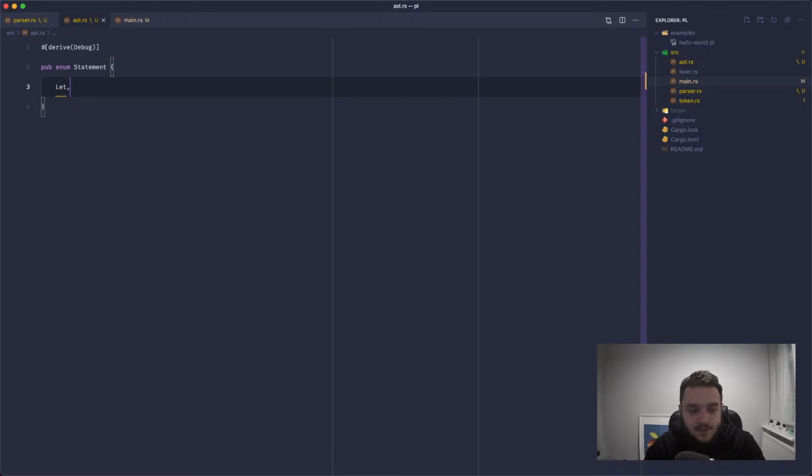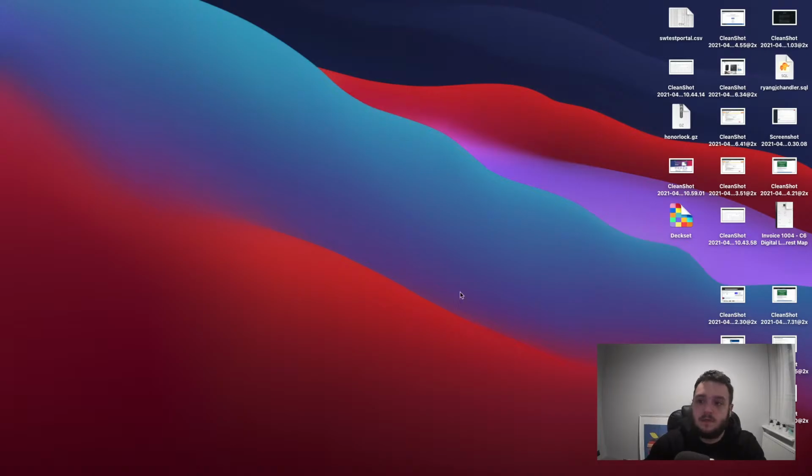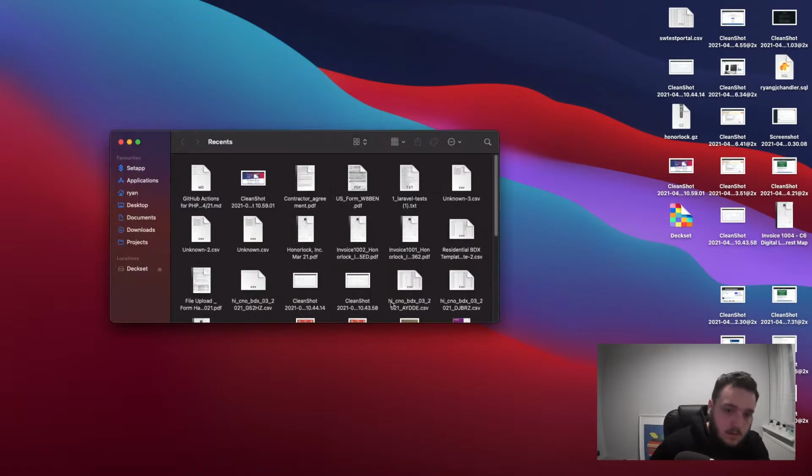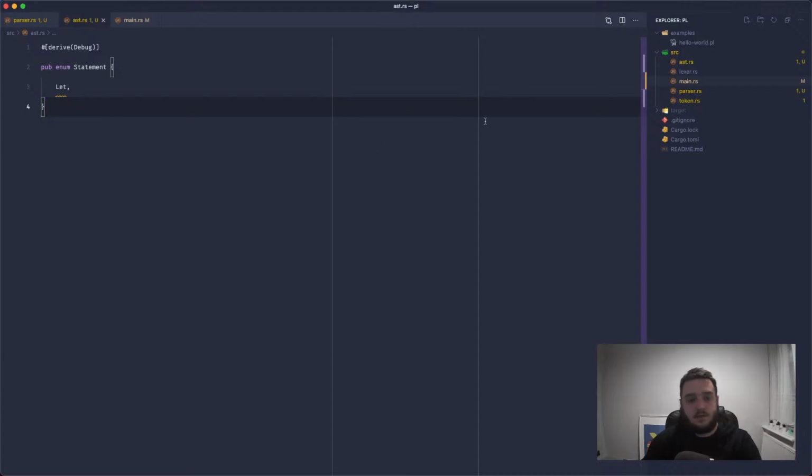And the unique thing in Rust, that is not what I wanted to do. Where has VS Code gone? Not there, not there. Let's open this up again. Perfect, there you go.